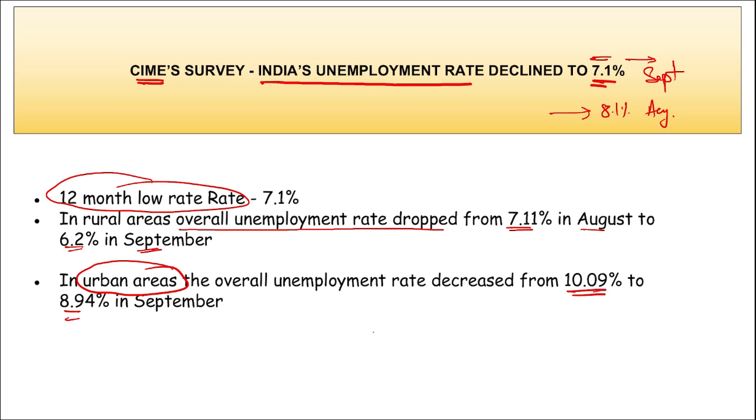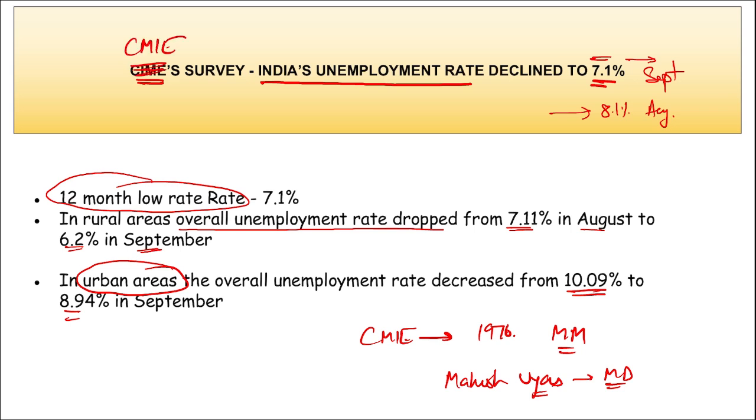Right? Important. Then apart from this, if we talk about CMIE, remember this was established in 1976. This is a private think tank, the headquarters of which is in Mumbai, Maharashtra, and Mahesh Vyas is currently the managing director of CMIE. Oh, not CIME, it is CMIE.